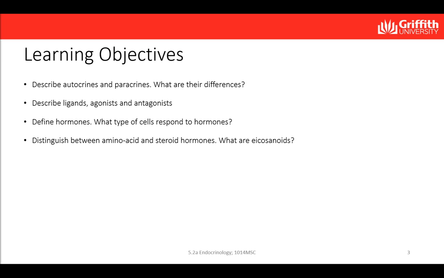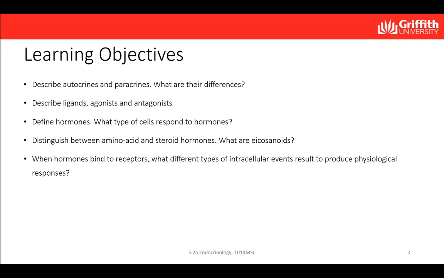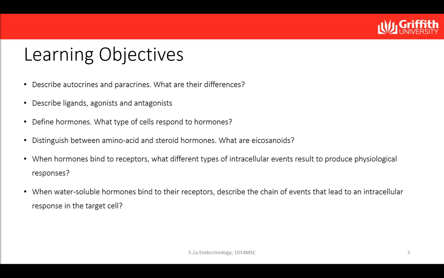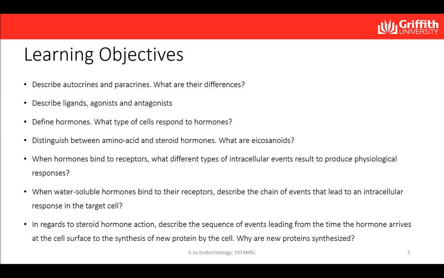hormones and briefly outline the role of eicosanoids, to explain when hormones bind to receptors, the different types of intracellular events that occur to produce physiological responses, to also explain when water-soluble hormone binds their receptors, and describe the chain of events that occur that can lead to an intracellular response in the target cell. And finally, in regards to steroid hormones, describe the sequence of events leading from the time the hormone arrives at the cell surface to the synthesis of a new protein by the cell, and why the process of protein synthesis is important.